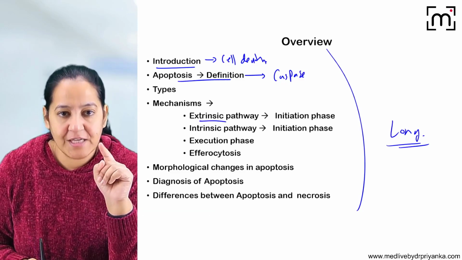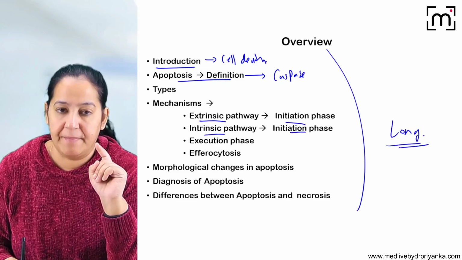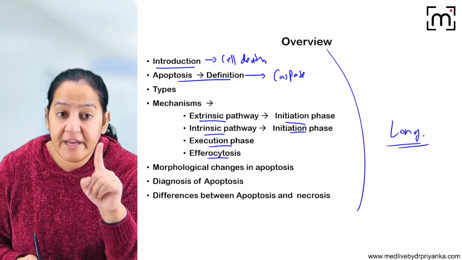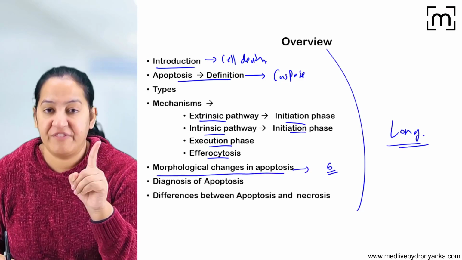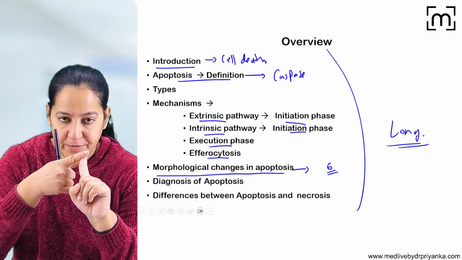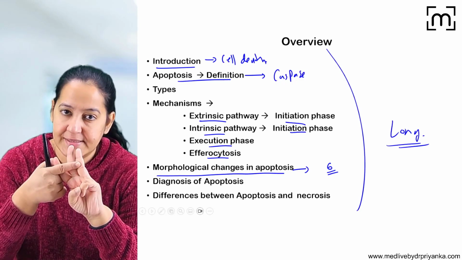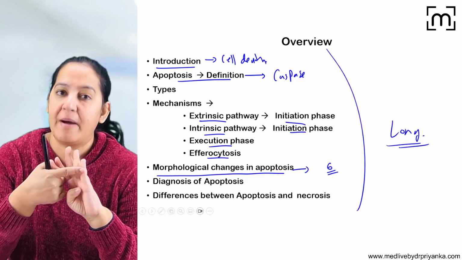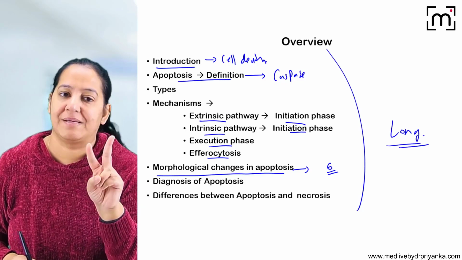Now tell me the extrinsic pathway, draw the flow chart. Intrinsic pathway, draw the flow chart, initiation phase of both of them, and finally execution phase, and finally efferocytosis. Morphological features, you have to mention the 6 morphological features in a sequence. Cell shrinkage, eosinophilia, then the nuclear changes, pyknosis, karyorrhexis, followed by bleb formation, apoptotic body, and phagocytosis. Learn the most common, most specific.